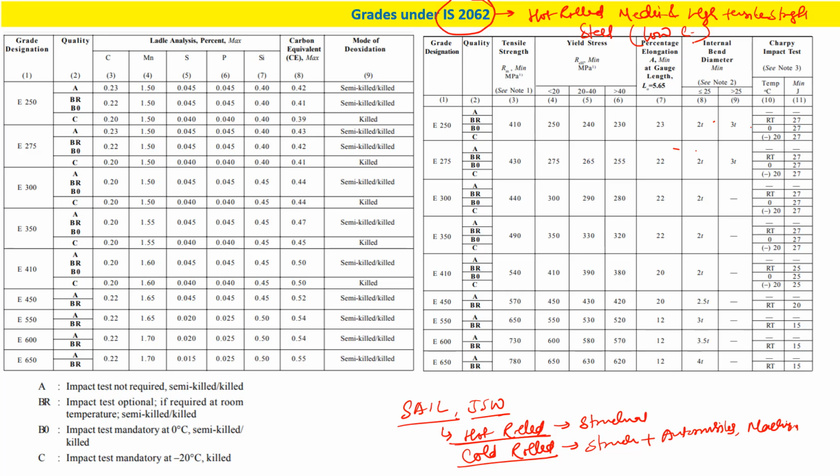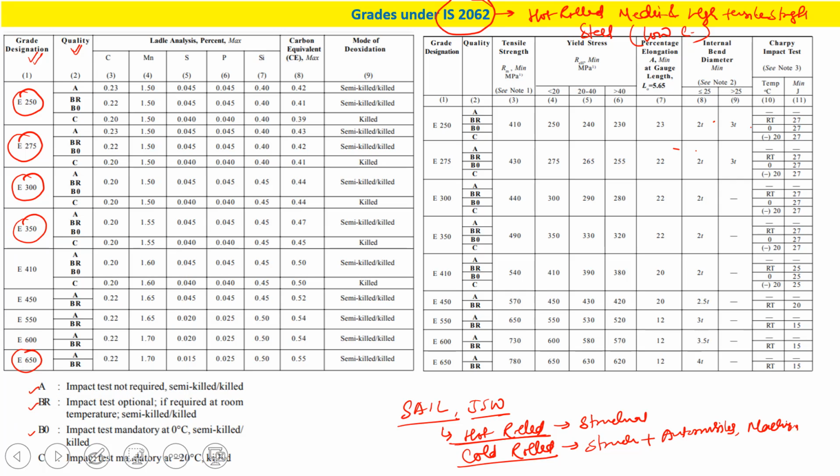So what are the grades under this 2062 which an industry manufactures? You can see there is a grade designation on the left hand side, then the quality. The second thing describes the quality of the steel. So these are grades like E250, E275, E300, E350 and so on, up to E650. And the different qualities are like A, BR, B0 or C. So what is the description and the meaning of this? Let us discuss this.